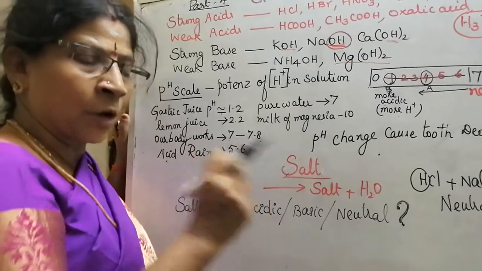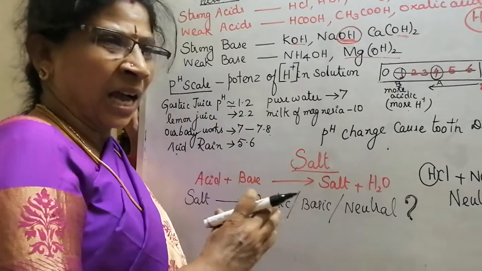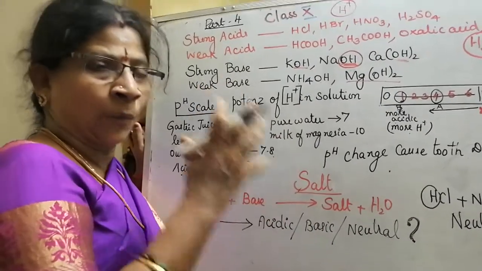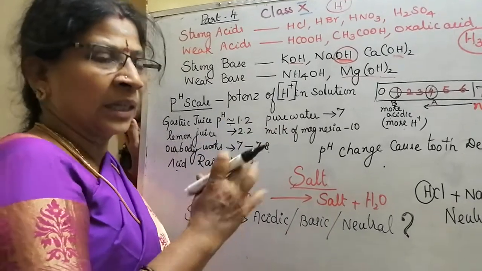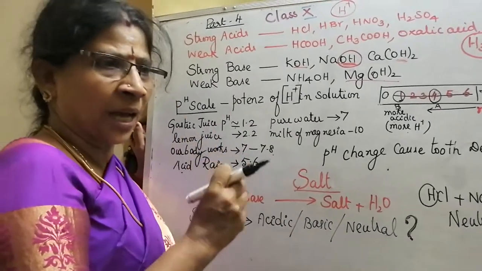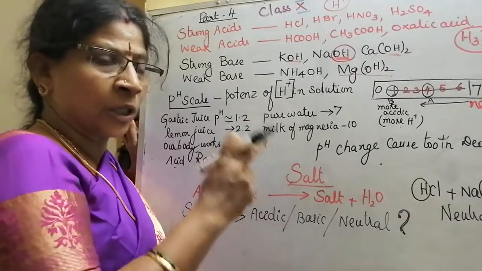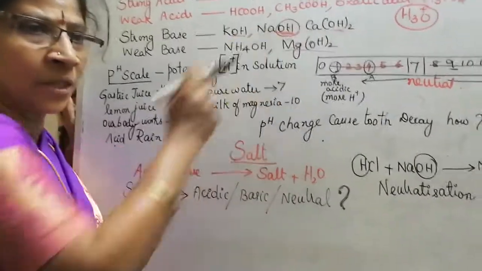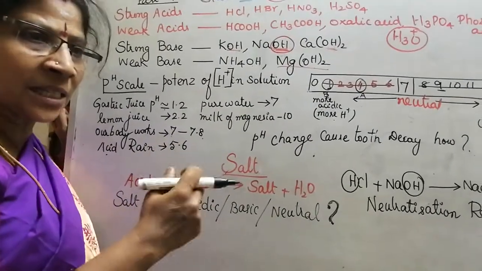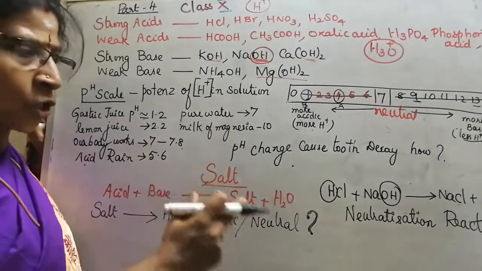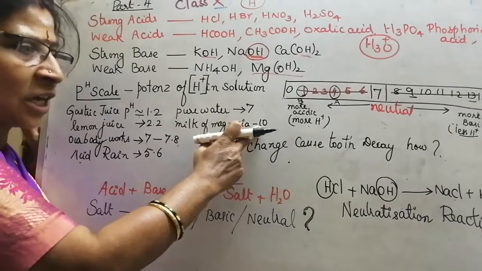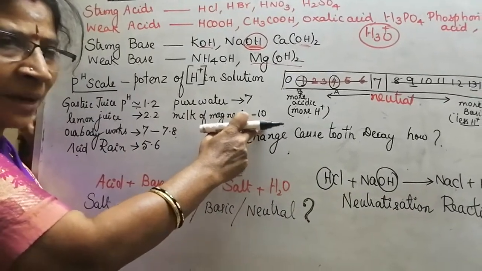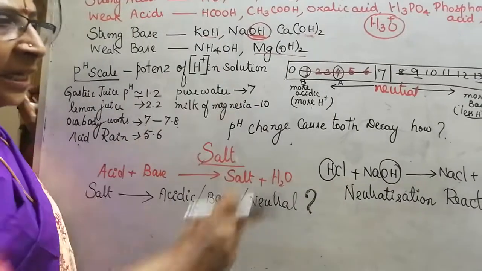When we have some stomach upset, when we have an acidity problem. When we eat more food in the afternoon, then we will have some acidic problem in the stomach. Then we take Gelusil, because it contains magnesium hydroxide, which is a base that neutralizes the extra acid in our stomach. That milk of magnesia, its pH is 10. So will it be basic or acidic? Basic, yes.